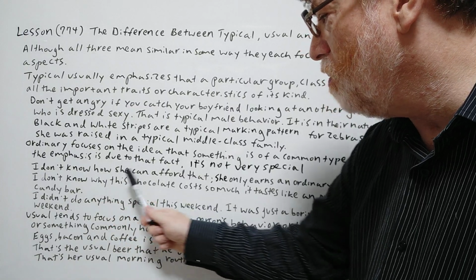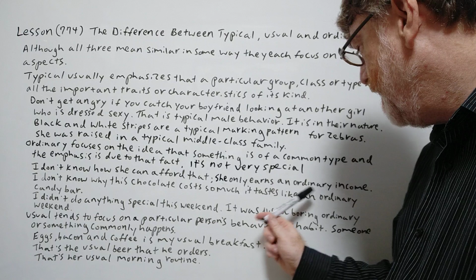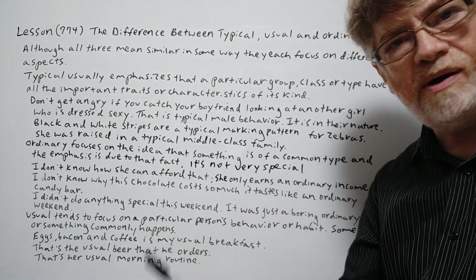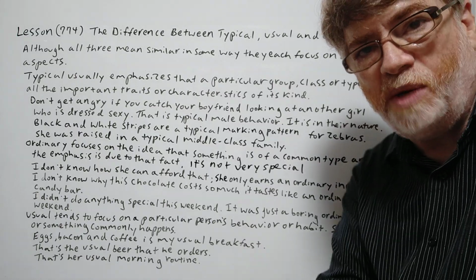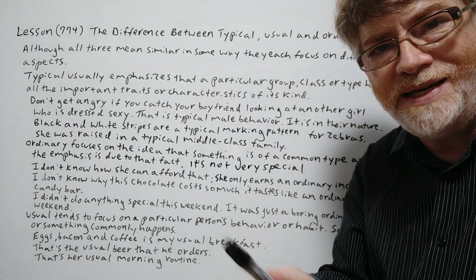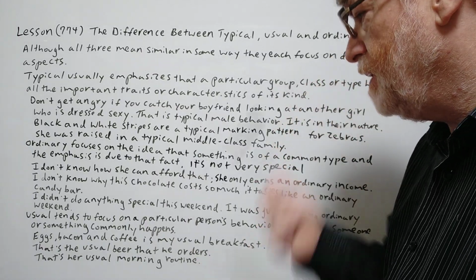All right. Second example. I don't know why this chocolate costs so much. It tastes like an ordinary candy bar, so it doesn't taste very special. It tastes similar to the cheaper one, so why pay more money for it? It tastes like an ordinary one. It's not that special.